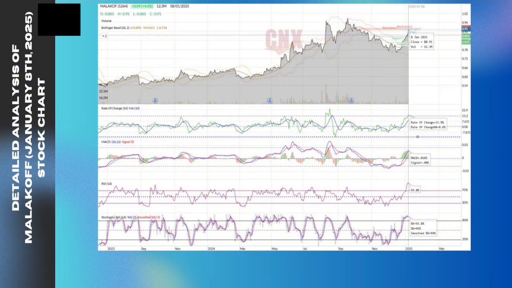Okay, let's look at the relative strength index. The RSI is at 93.8%, which is extremely high and suggests a bubble condition. Stocks with an RSI above 70 are often considered overbought and may face a price correction. The sell signal is in an overbought zone, which may indicate a potential reversal or consolidation. So I would suggest to investors to sell the stock.